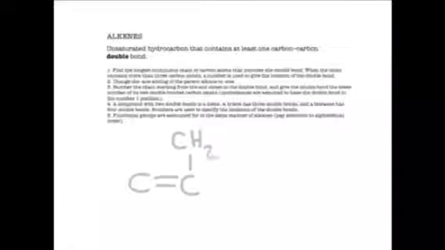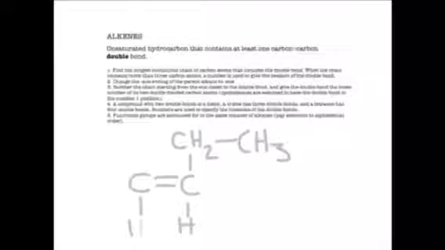Alkenes are unsaturated hydrocarbons that contain at least one carbon-carbon double bond. Here we have an example: CH2, CH3, an H, another H, and another H. How can we name it?